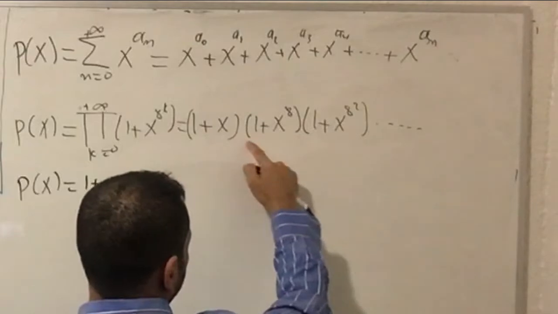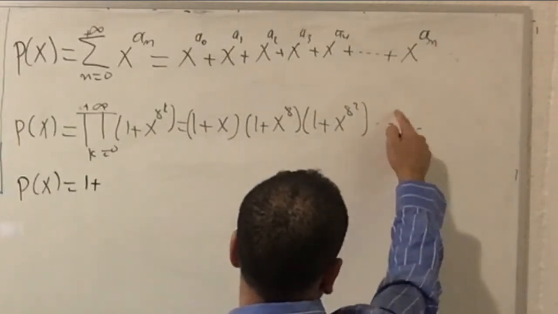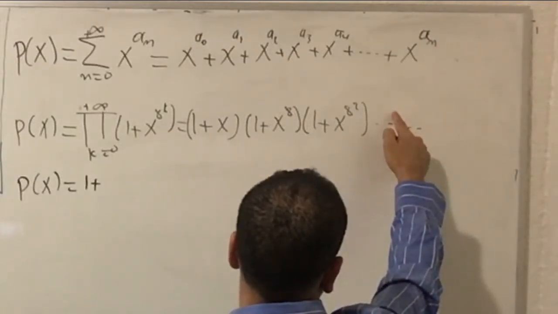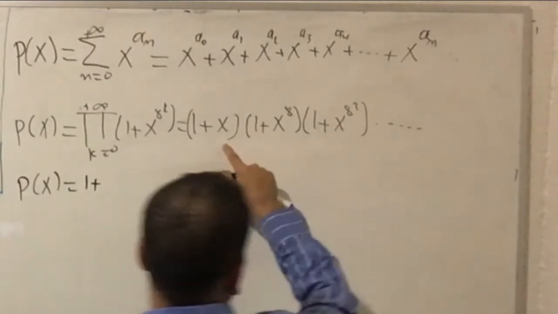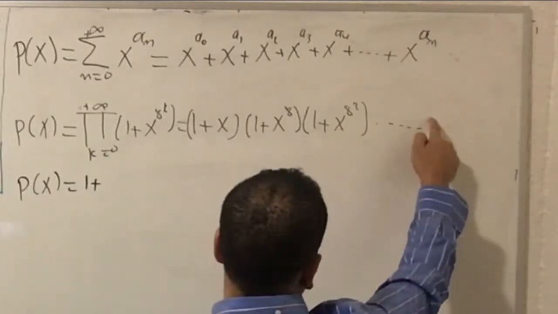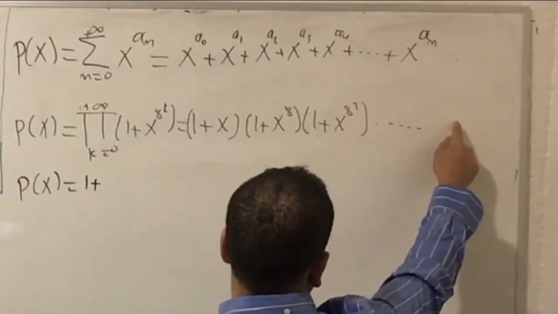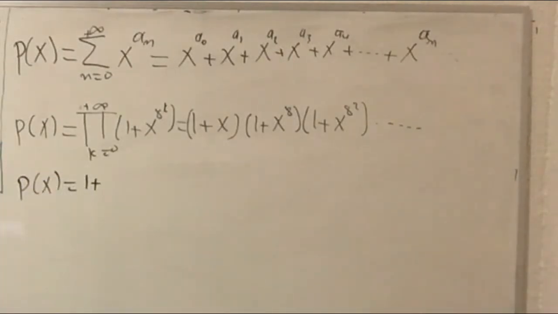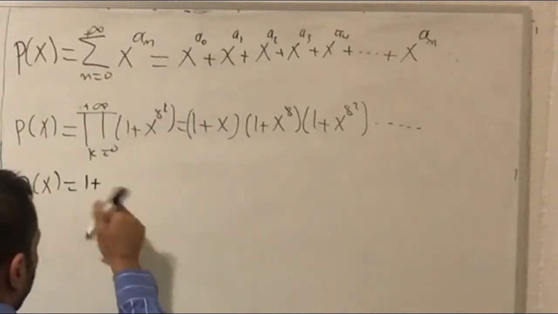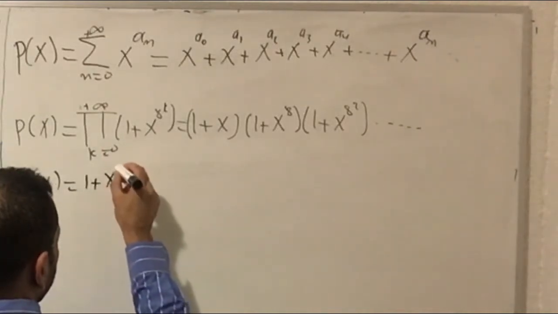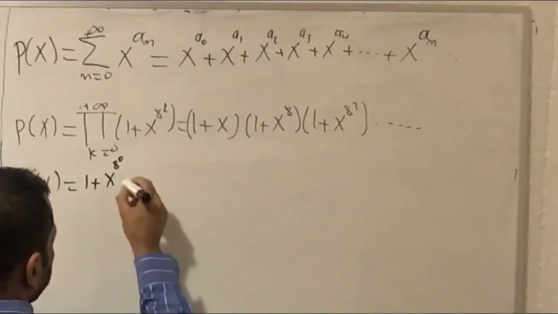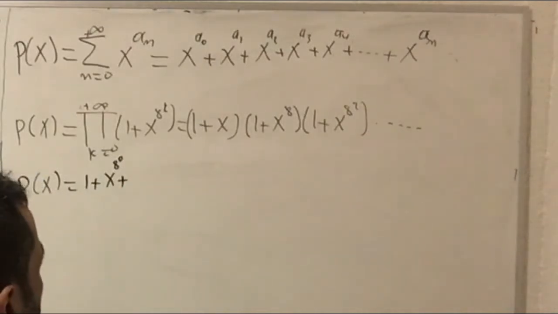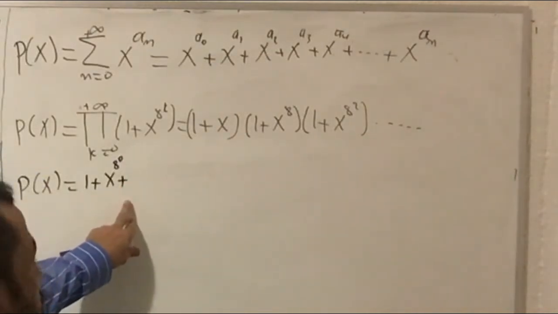If you multiply the x by the 1 in the fourth term, it gives you x. And if you multiply x by the 1 in the last term, it always gives you x. I can write x in this form as well, x to the 8 to the 0, okay? This is the second choice that I have now.